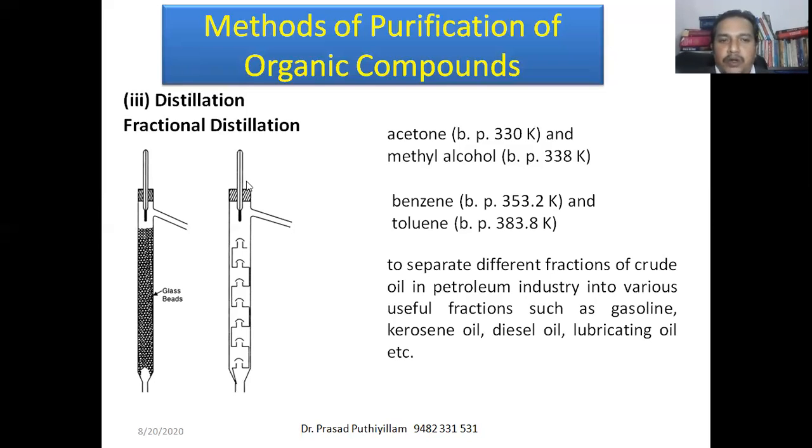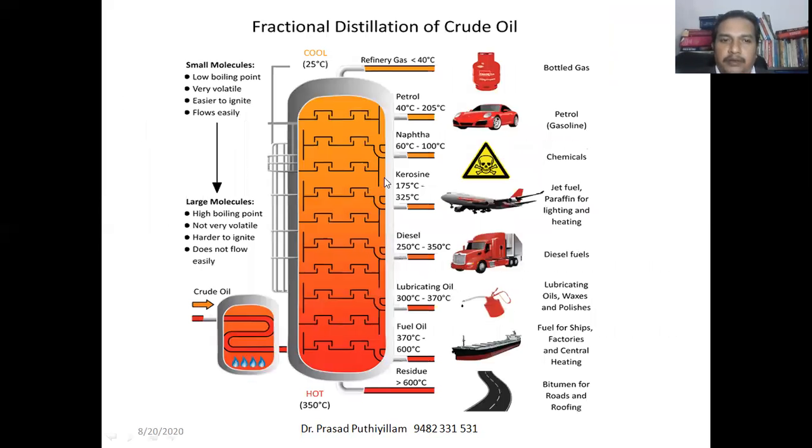But this type of small glass apparatus can only be used in our laboratory. For an industrial scale, we need a bigger fractional distillation column that has to withstand very high temperatures also. Therefore, bigger fractional distillation columns are used in industries, where crude oil is heated to a high temperature, say above 600 degrees Celsius, and is allowed to pass through the